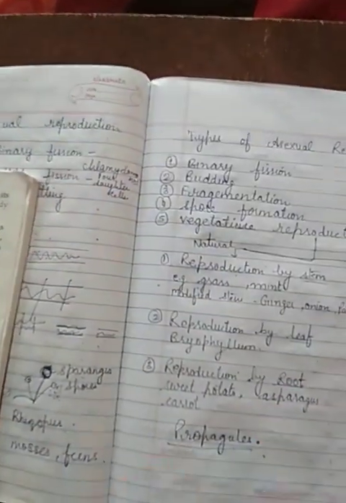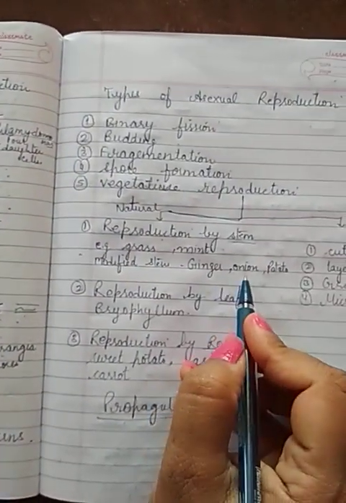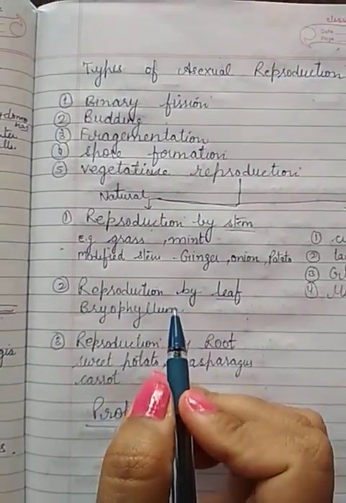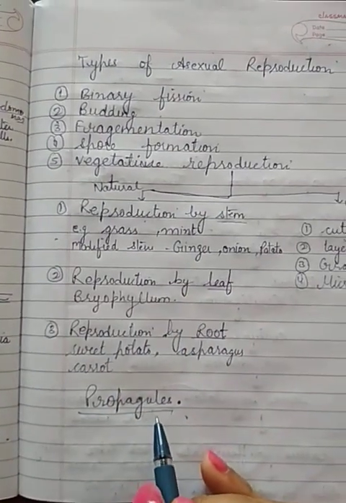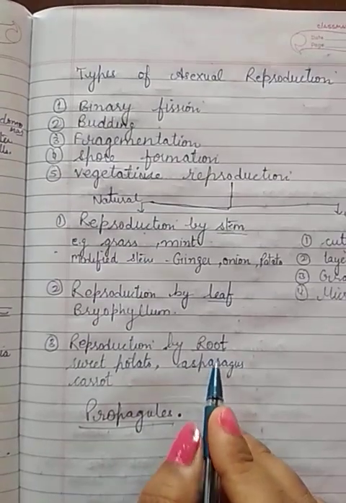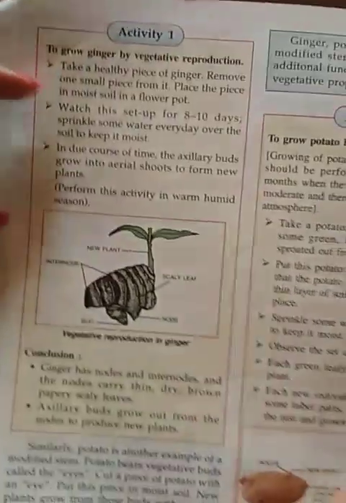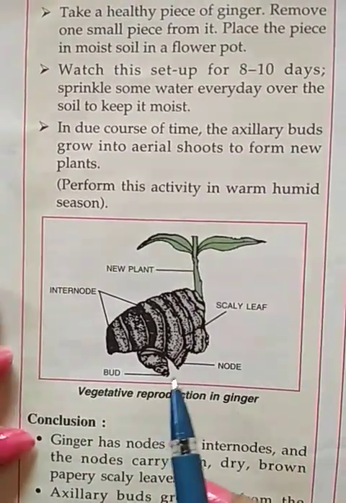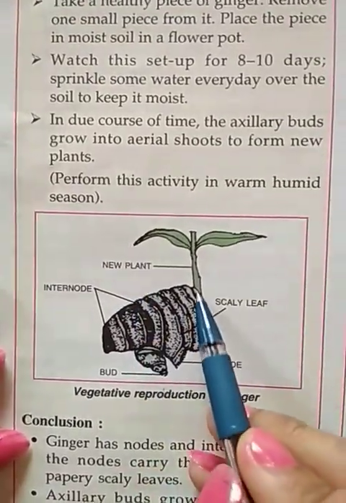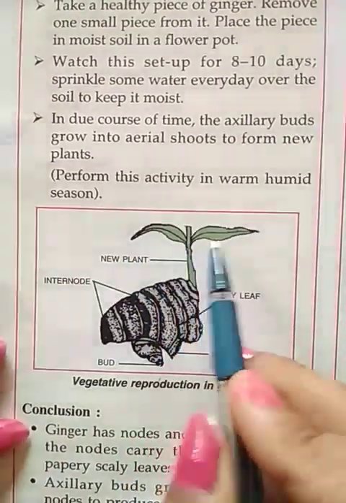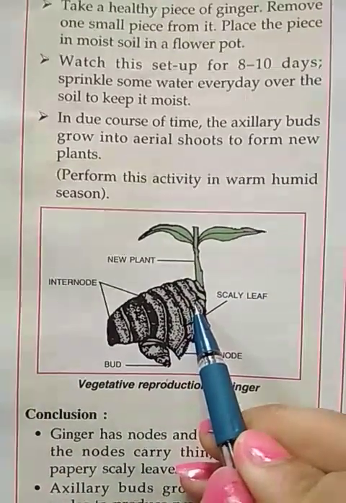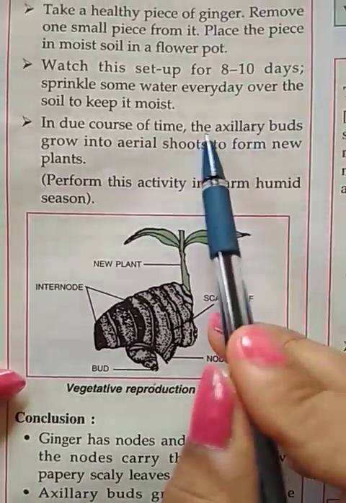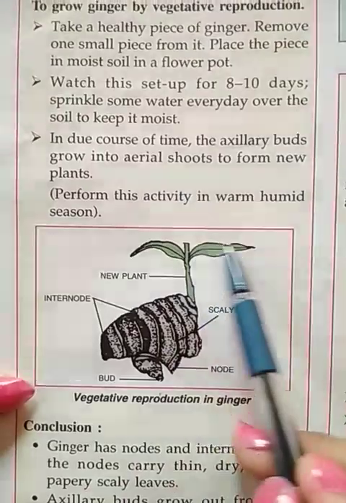Now if we take the examples of ginger, onion, grass, mint, they are all examples of vegetative reproduction occurring through different propagules, meaning by the stem, by the leaf, or by the roots. In your book they have also given examples. This is ginger. Now how is ginger able to form a new plant? The part of the ginger that we put inside the soil contains an axillary bud. That axillary bud is able to form new aerial shoots.